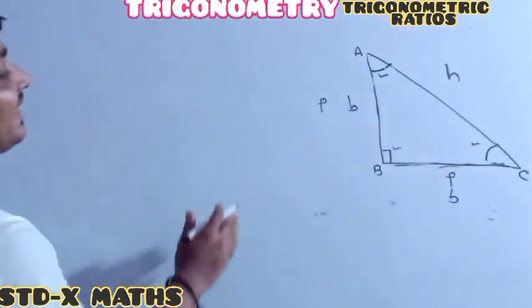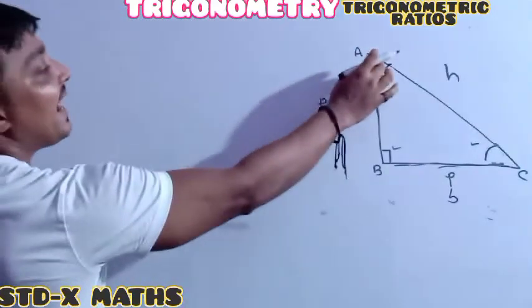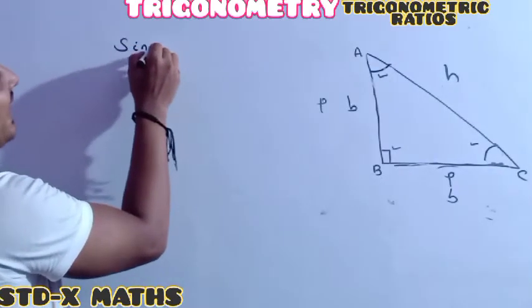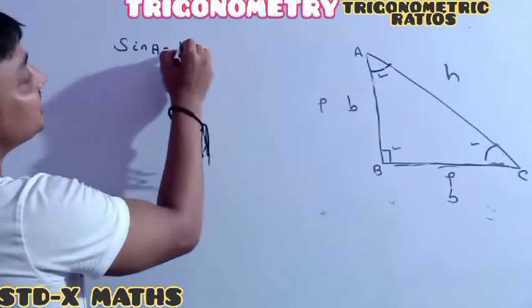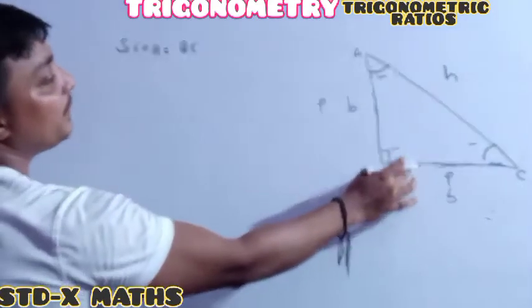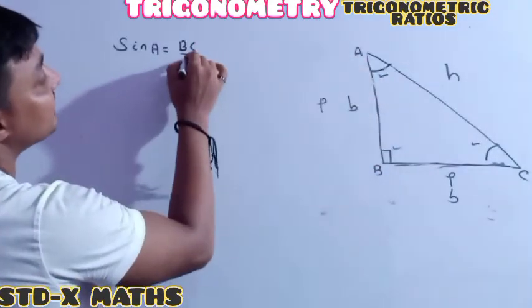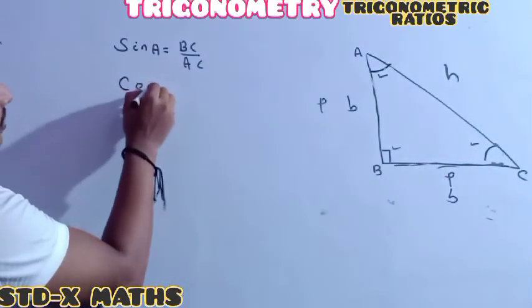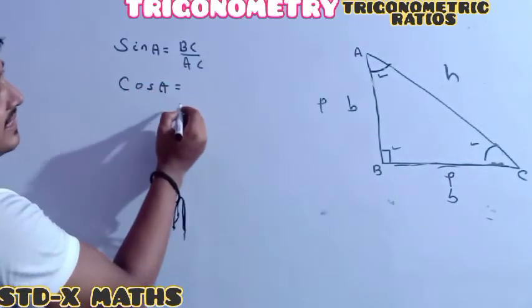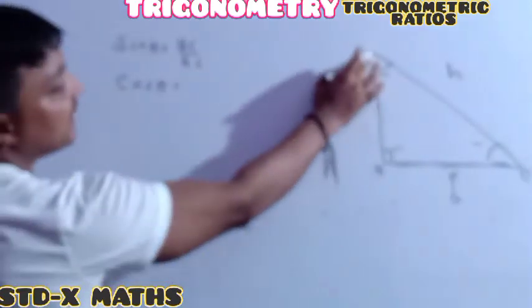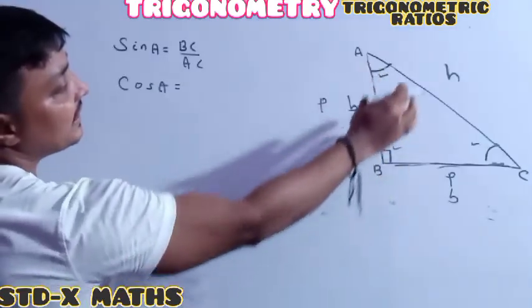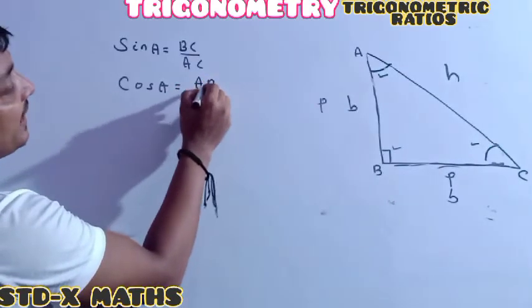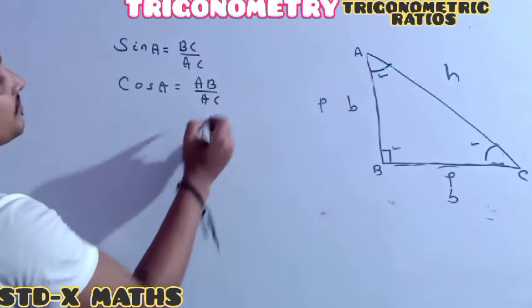Once again, everyone see, whenever I consider angle A, sin A means P divided by H, which is BC divided by AC. Cos A is equal to B by H, means adjacent side divided by hypotenuse. It means AB divided by AC.